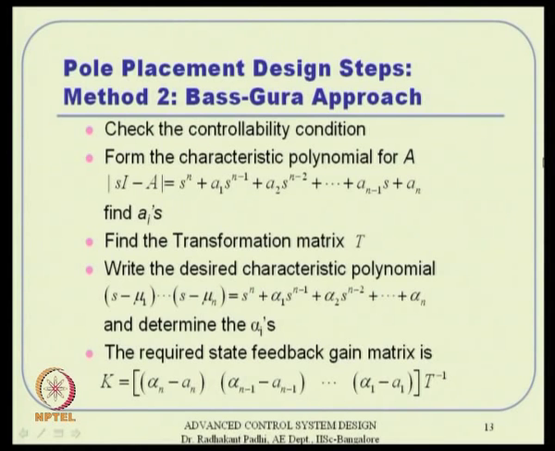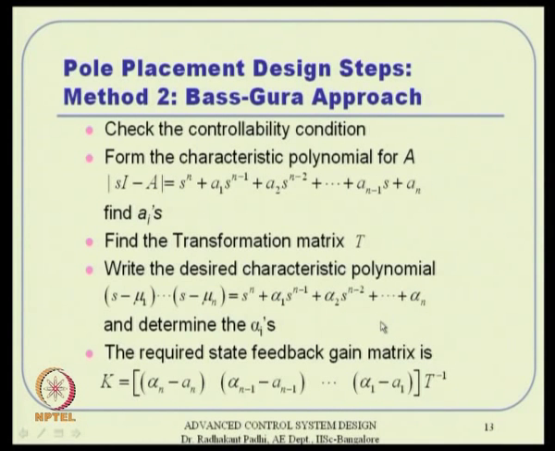Method 1 is just equating the coefficients of the two polynomials. One polynomial is here, and one more polynomial is here. You directly assume a gain matrix form k1, k2, k3, and the characteristic polynomial for the closed loop will contain k1, k2 up to kn. Then you equate the coefficients and solve those equations. Method 2 is a little more systematic and hence simpler; once you follow this procedure, the gain matrix will naturally pop up.